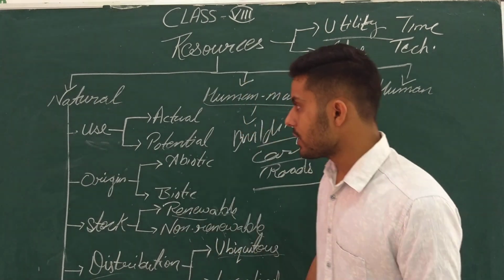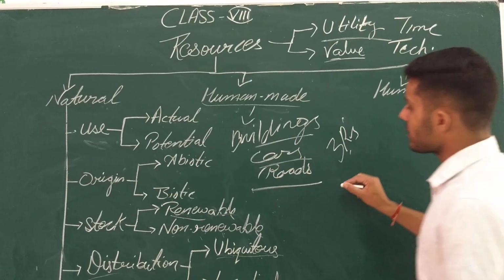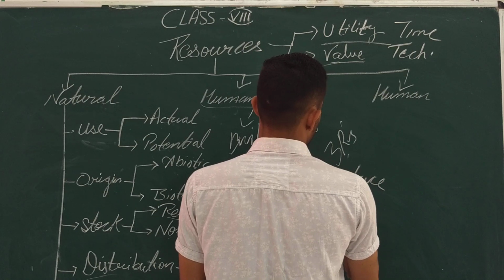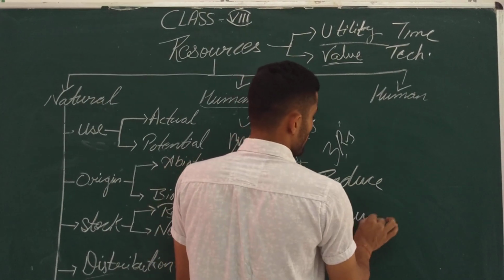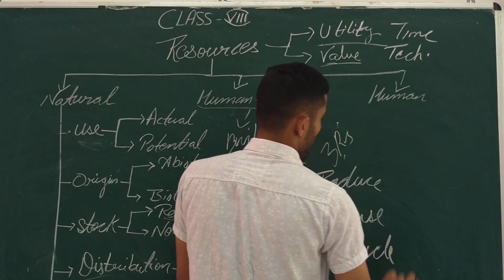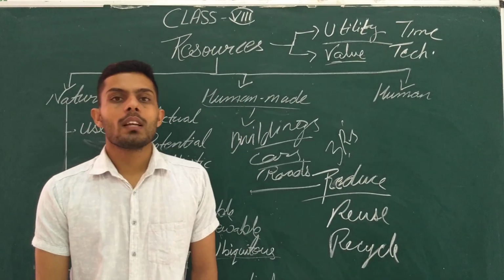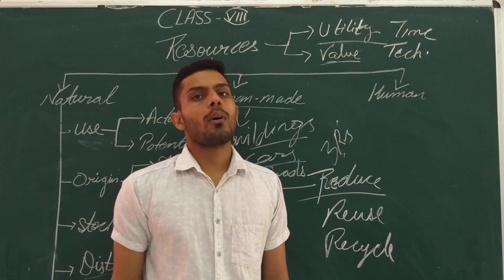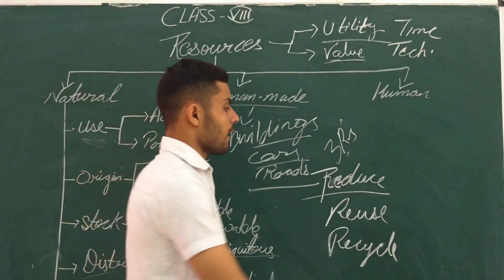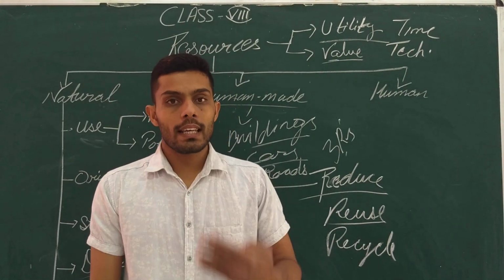For conservation of resources, we are using the 3 R's. The 3 R's mean reduce, reuse, and recycle. Reduce means we will utilize only a small amount of that resource that is required for our requirement, not more. Reuse: there are many resources that can be reused again and again.